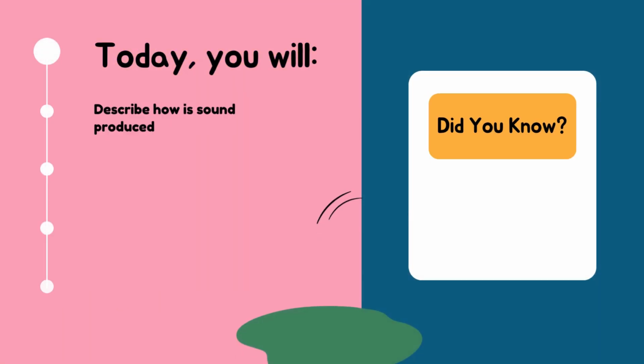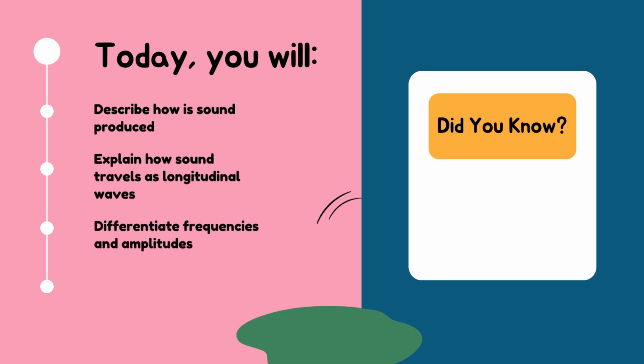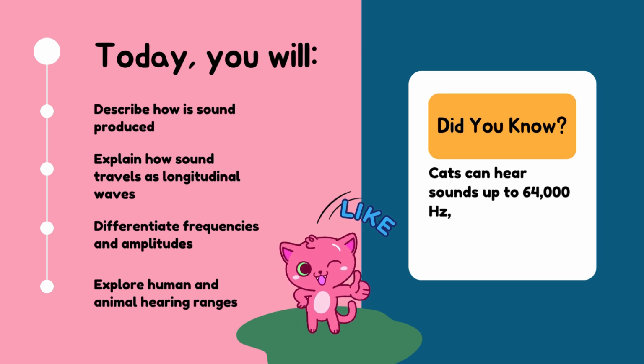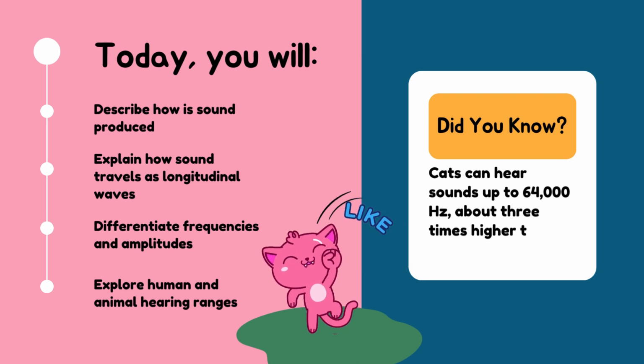Today, you will describe how sound is produced. Explain how sound travels as longitudinal waves. Differentiate frequencies and amplitudes. Explore human and animal hearing ranges. Did you know? Cats can hear sounds up to 64,000 Hz, about 3 times higher than humans.